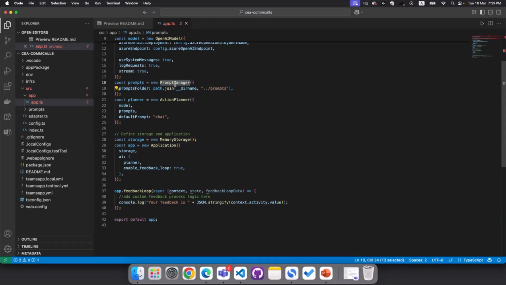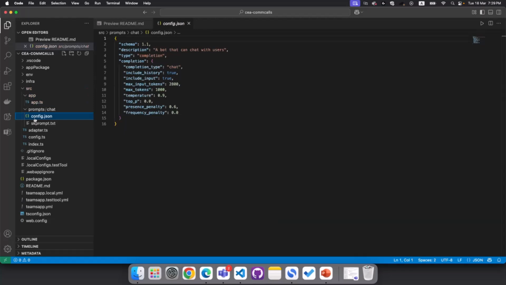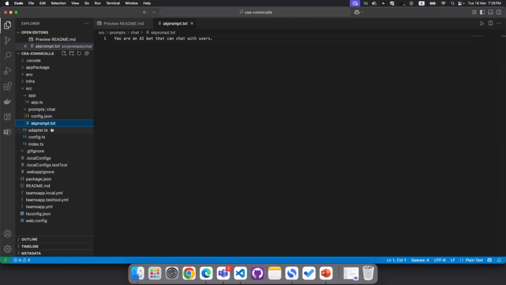So prompt manager handles all the prompts under the prompt folder. Today we are using the prompt folder. There's a chat folder underneath that is our default prompt. In the config.json, you will see all the setup for our model, and in the prompt.txt, this is the place where we actually give behavior to our agent.